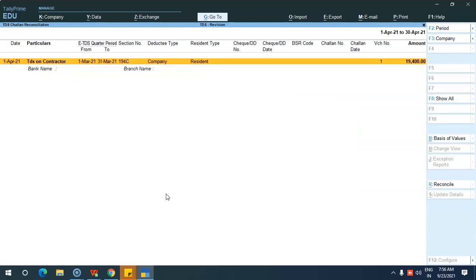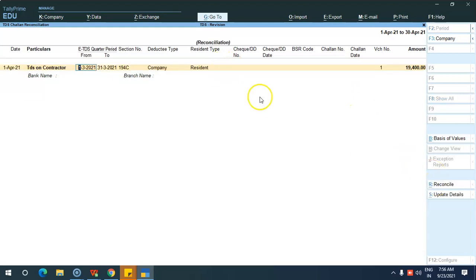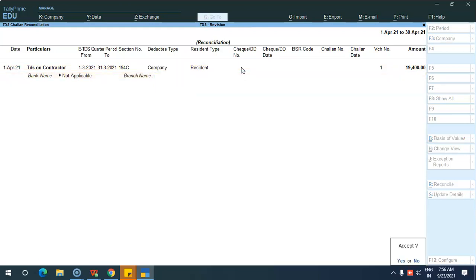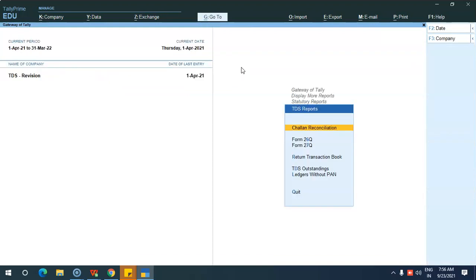So this is challan reconciliation. Whenever you make a payment, you can just select this and click on reconcile. Okay, and you can give the details of the payment. Once you have done the TDS payment, you can give the check number, BSR code, challan number, challan date and all, and you can reconcile with this. Okay, so this is challan reconciliation.